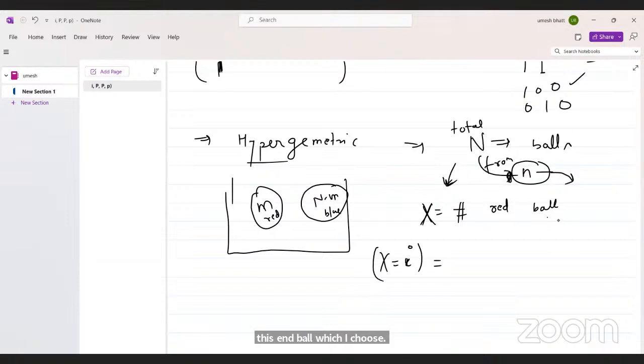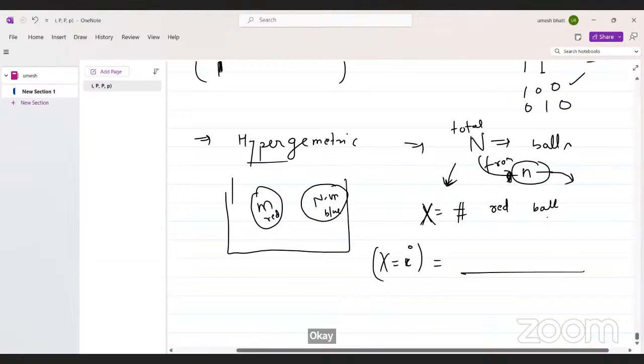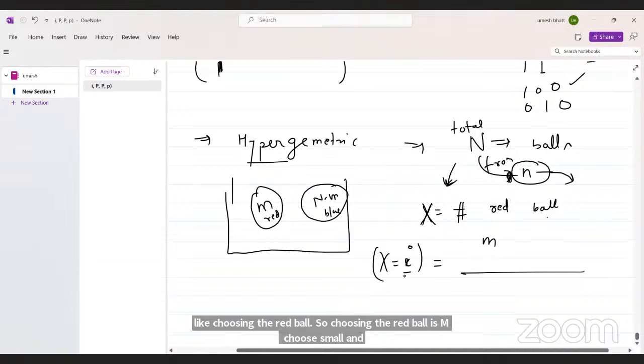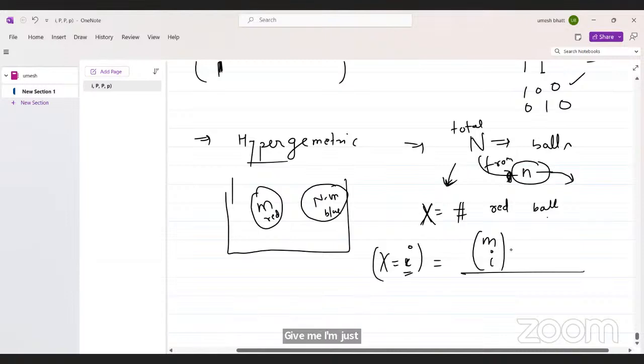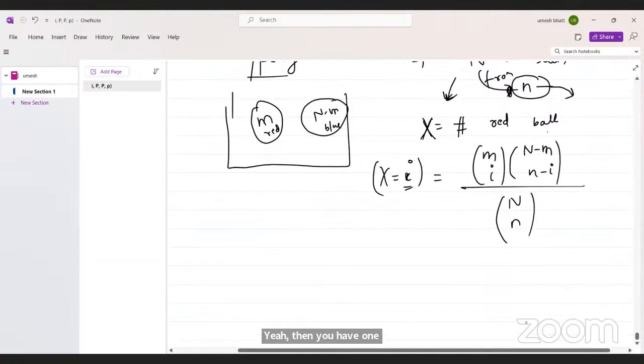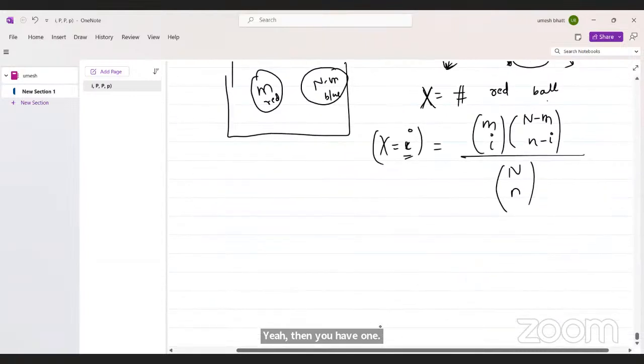So what is the probability for that? How can we find it? It's like choosing the red balls. So choosing the red balls is M choose I, only I. Then it is going to be N minus M choose small n minus I. Then the whole thing we have divided by capital N choose small n. So this is called a hypergeometric random variable.